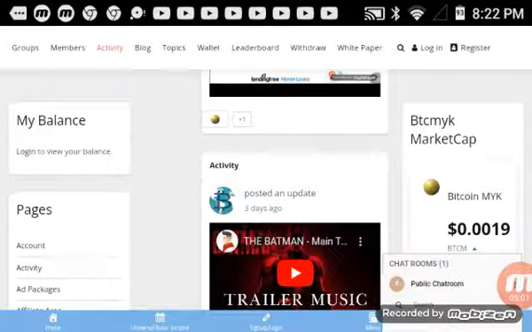Also keep in mind the Bitcoin MYK token is deflationary. It will burn down to only about 5 million coins, right? And so as the network grows and builds, the value of that should increase, right?